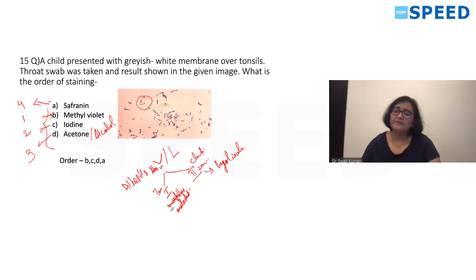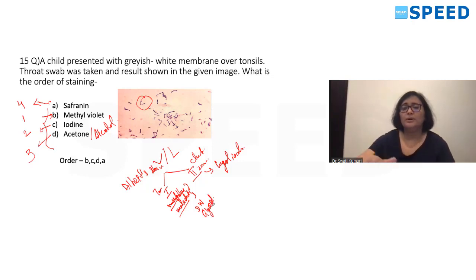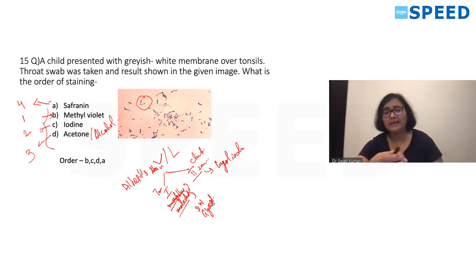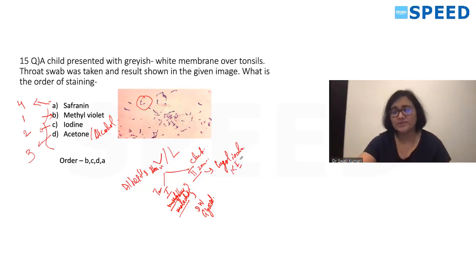Okay, so it will have your methylene blue and malachite green along with distilled water and glycerol, which helps in mixing it. Okay, so Albert will have Albert 1 and 2, but the dye will be malachite green and methylene blue there, and 2 will have Lugol's iodine, potassium iodide. So this question was gram staining, and these were the steps of gram staining.